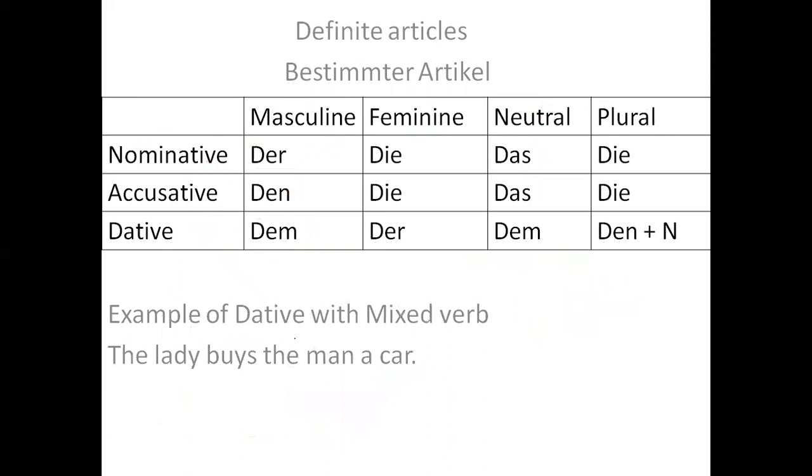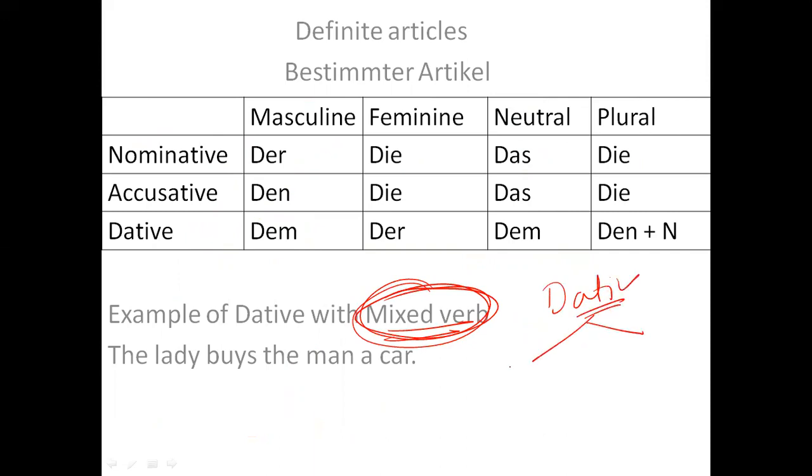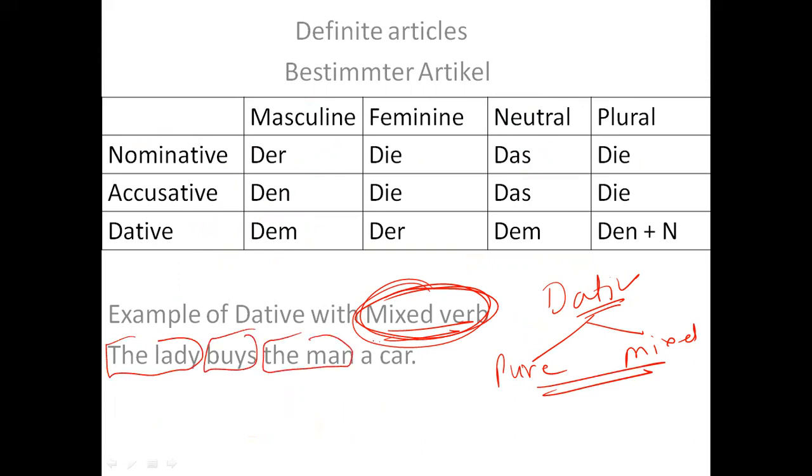All right, here is another example, this one with mixed verbs, as we have covered in dative verbs. If I talk about dative verbs, there are two types of dative verb. One is pure and the second is mixed, right? So here the sentence says the lady buys the man a car.